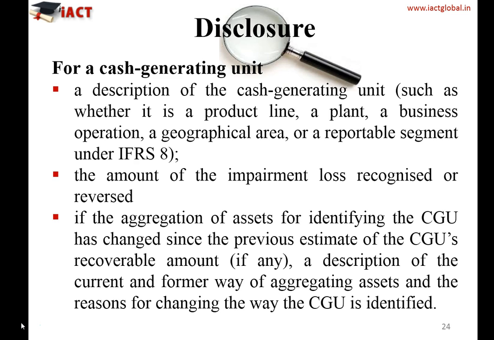So this is all about impairment of assets, wherein it's very important to understand not only the basic fundamentals of impairment, which is that whenever your recoverable amount is less than the carrying value, then you need to book the impairment loss. But in addition to it, the concept of CGU, which is attached to International Accounting Standard 36, which is impairment of assets. So this was all about International Accounting Standard 36.